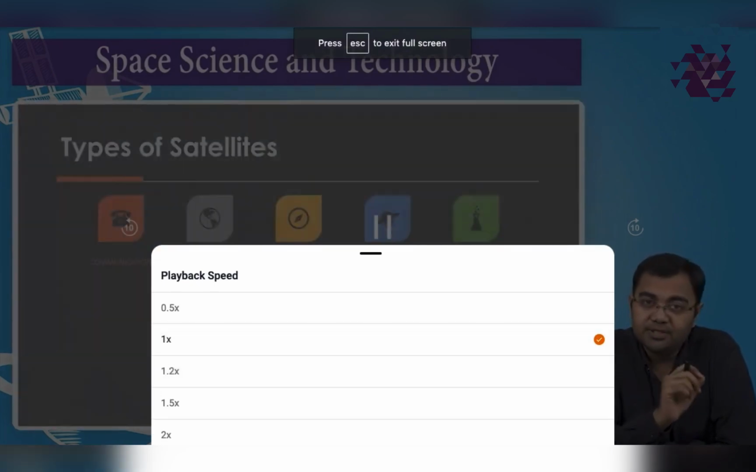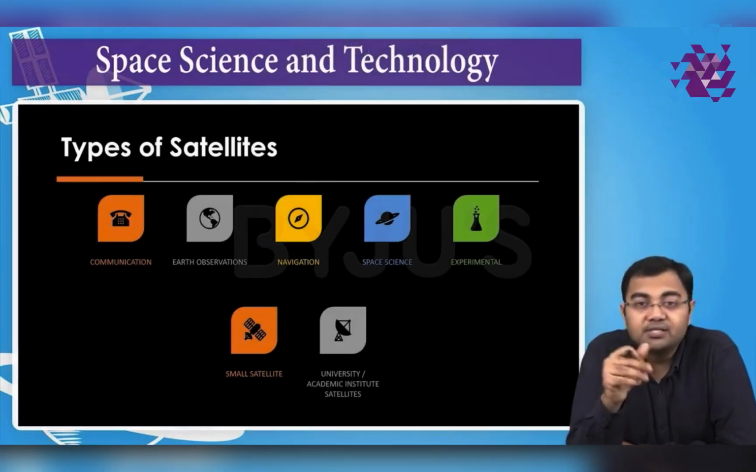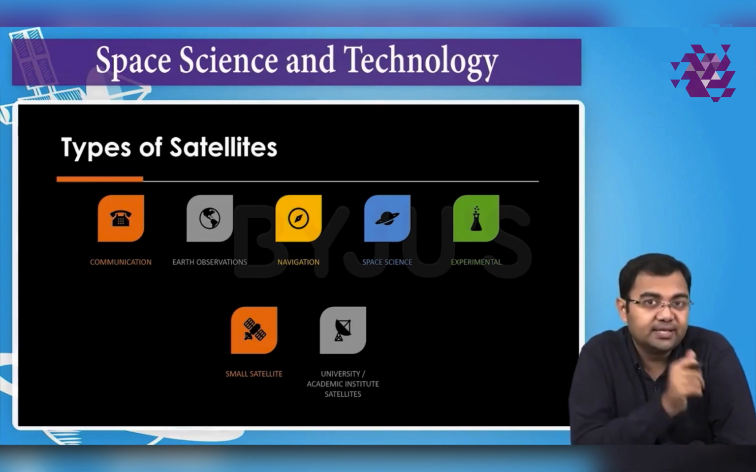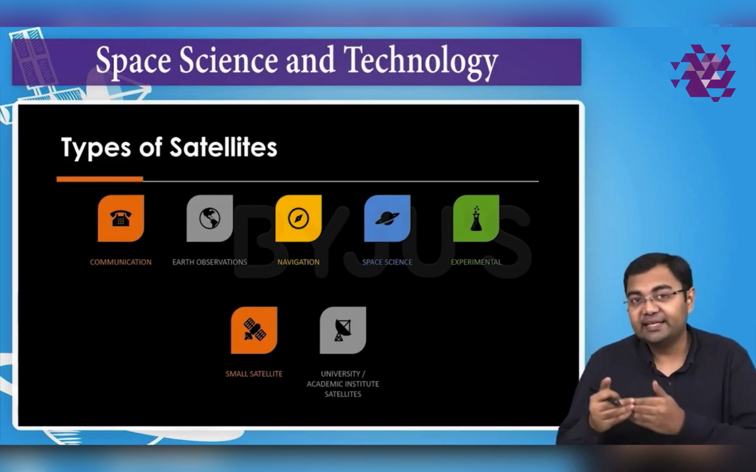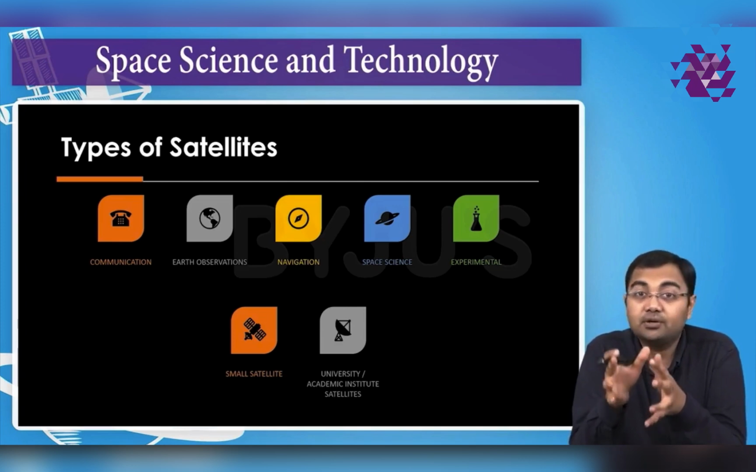About space technology, we have discussed what orbits are, the factors about the orbits, and various different applications based on these kinds of orbits, right? So we discussed all these parts. Now we are entering the next part of our discussion, and in this section we are going to discuss various kinds of satellites that India has.